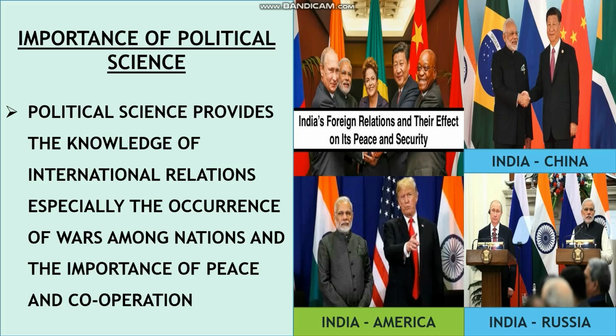You can see here the Prime Minister signing the Panchsheel Treaty in the first picture, and in the second picture the Indian Prime Minister and the Chinese President, next the Indian Prime Minister and the American President, and next the Indian Prime Minister and the Russian President. Hope you all have understood this lesson about political science.